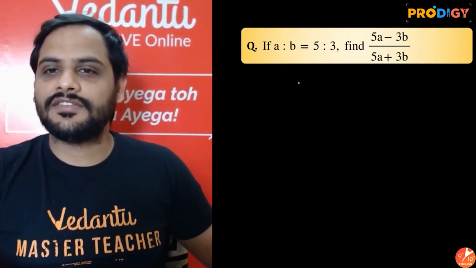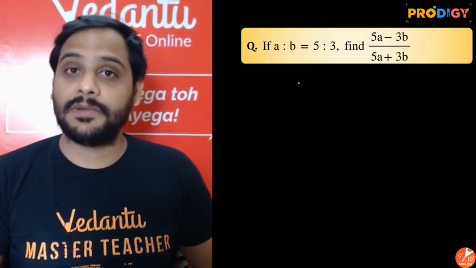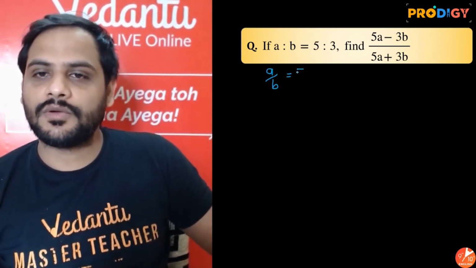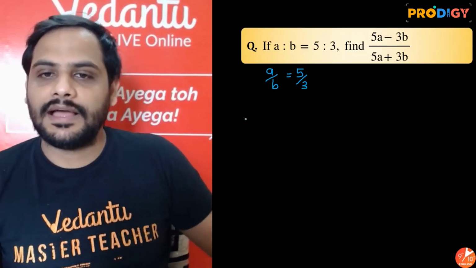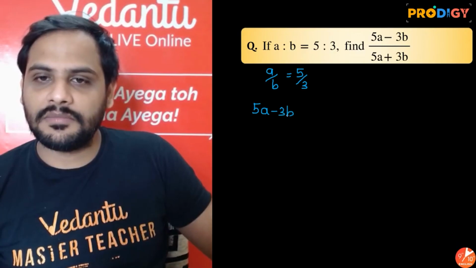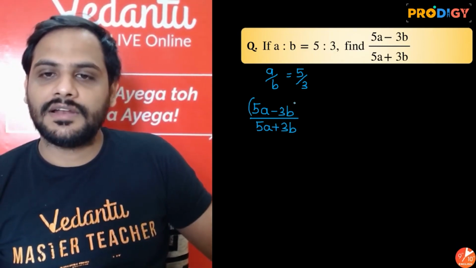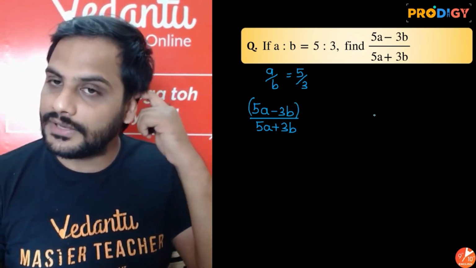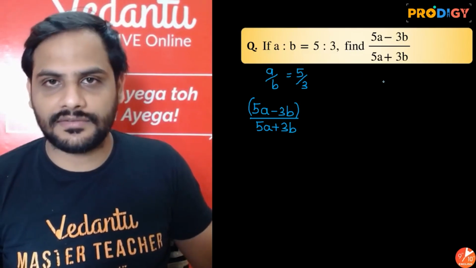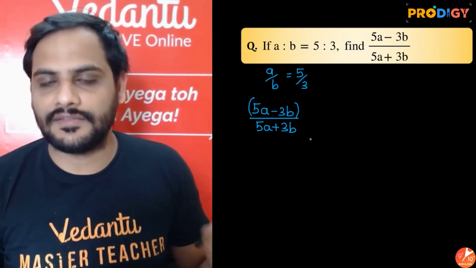What this question says: a is to b is equal to 5:3. Find (5a minus 3b) upon (5a plus 3b). So guys, if I know that a by b is equal to 5 by 3, I can find the value of this expression. There are two ways of solving it. One is, I can take a as 5x, b as 3x.